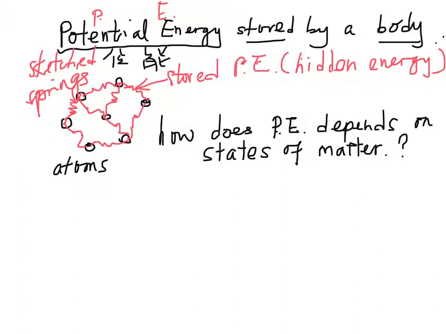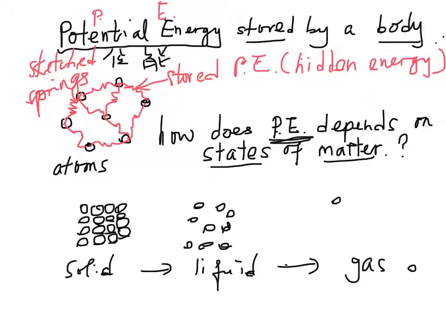Then let's see how the potential energy of the atoms depends on the state of matter. State means 物態. In a solid, the atoms are connected by springs, but the separation between the atoms is small. Therefore, the springs do not stretch too much. In this case, the potential energy is very small. In the liquid state, the separation between the atoms increases.